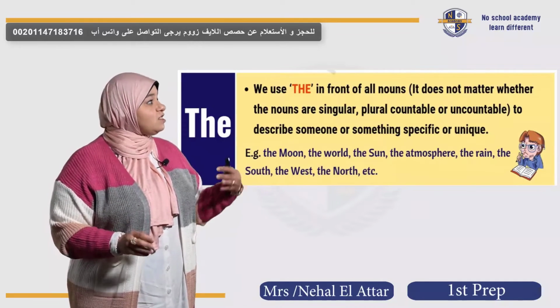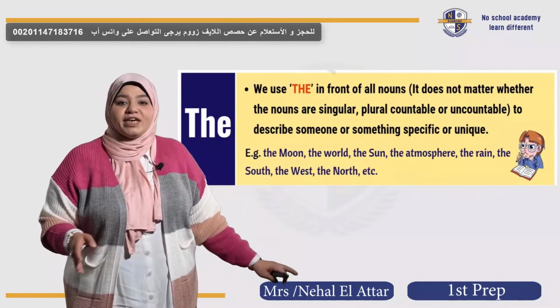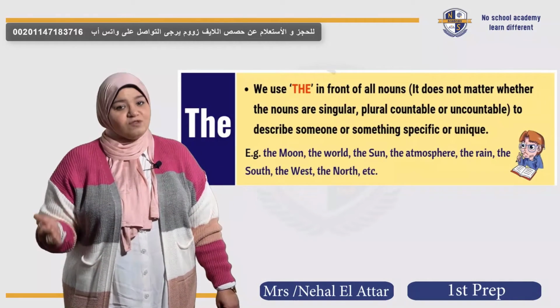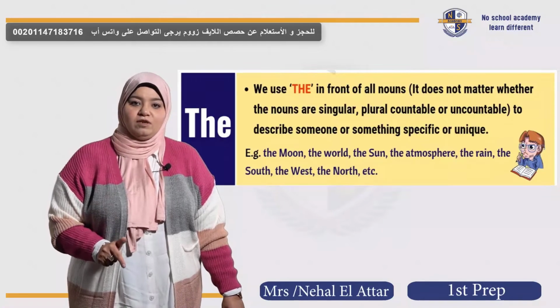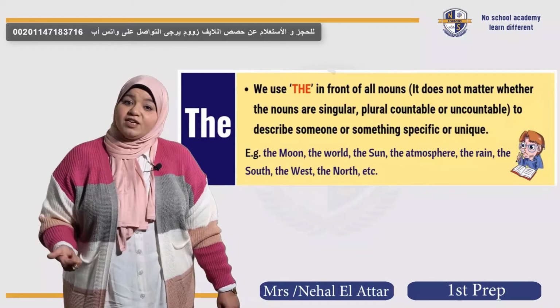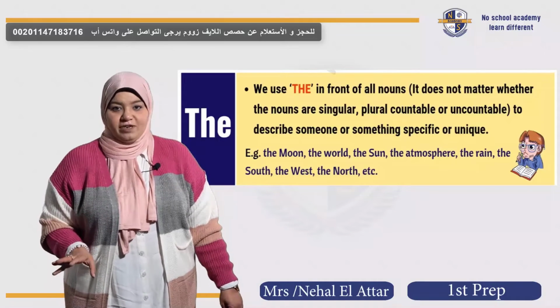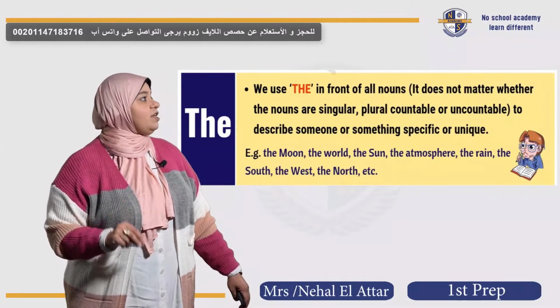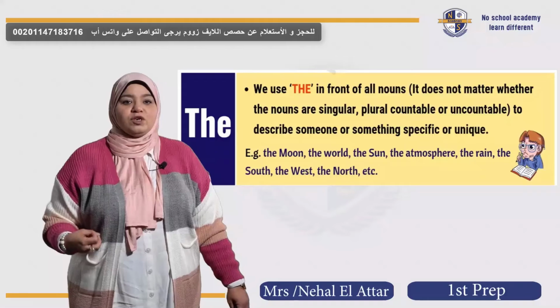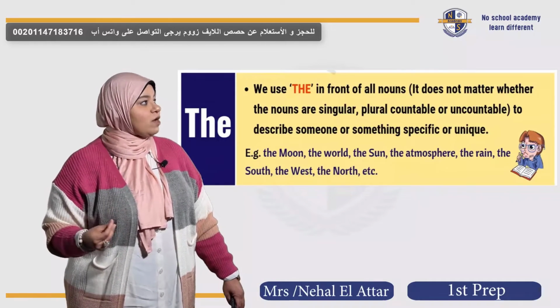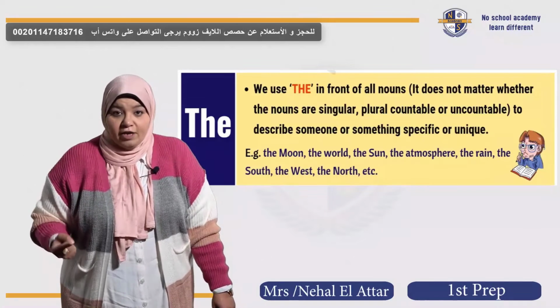Also, the is much more comfortable than a and an. Why? Because it's used with countable nouns and uncountable nouns. It's used with singular and plural nouns, okay? So it's much more widespread. But one more issue that makes it more special is that when we talk about something which is one of a kind, we use the.